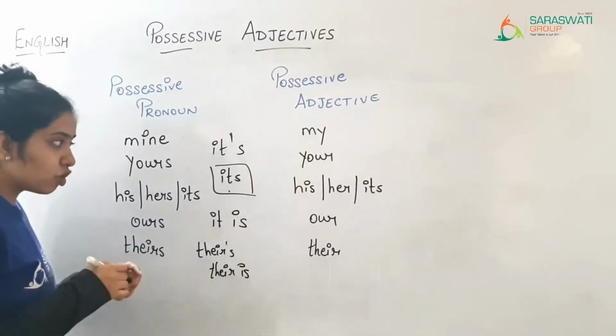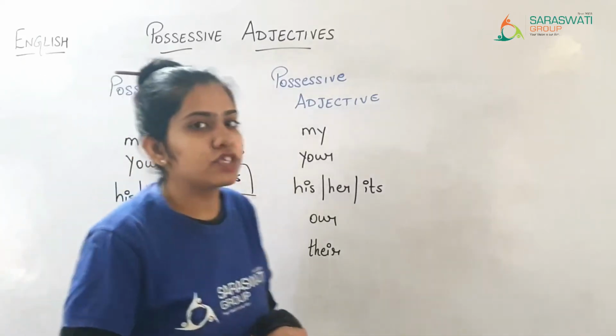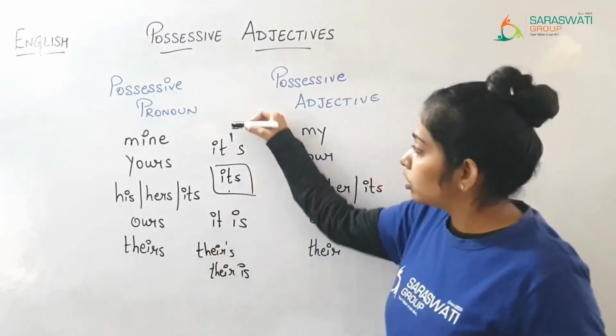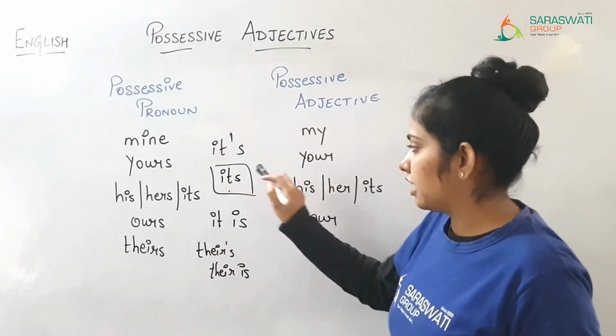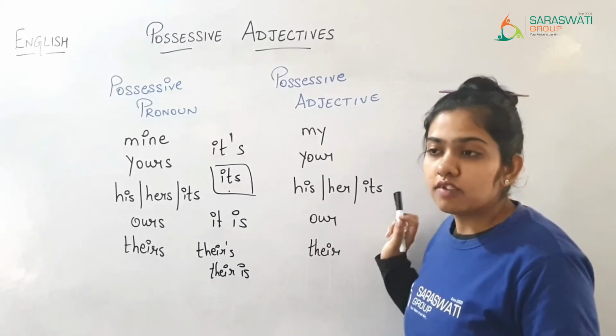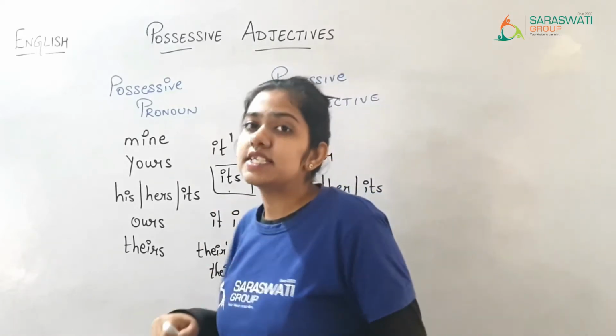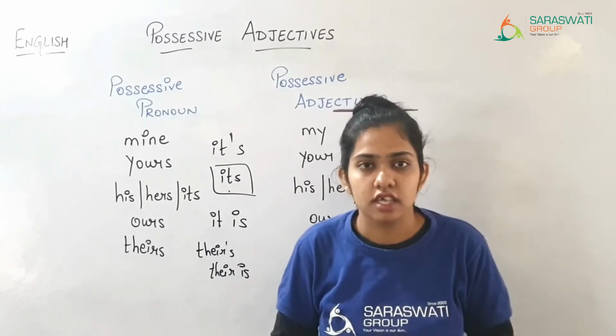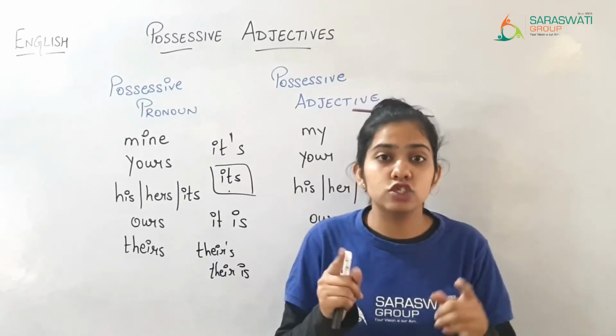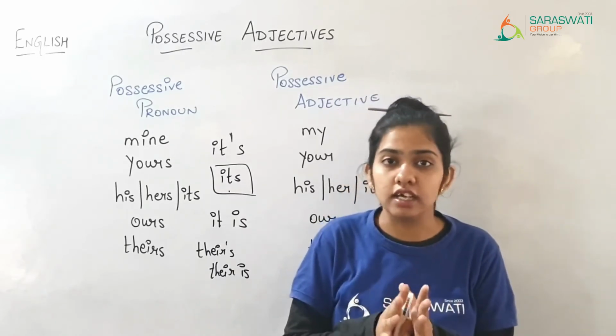Okay? So whenever you are writing a possessive pronoun, don't make apostrophe s. Write it directly. If you write apostrophe s, then it will be converted into a contraction. So you need to be clear with this thing.